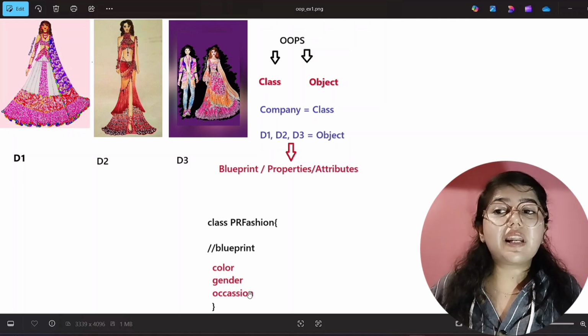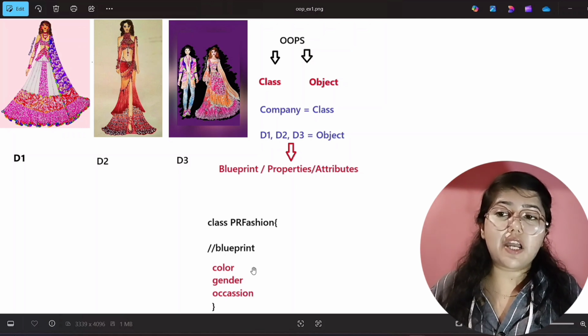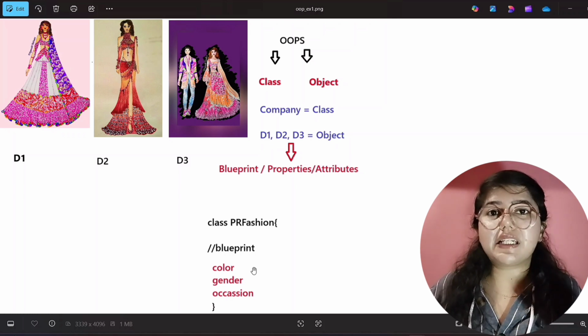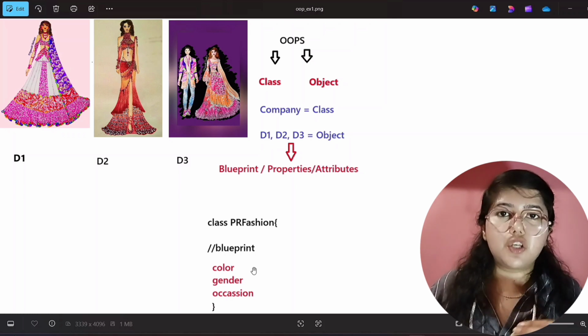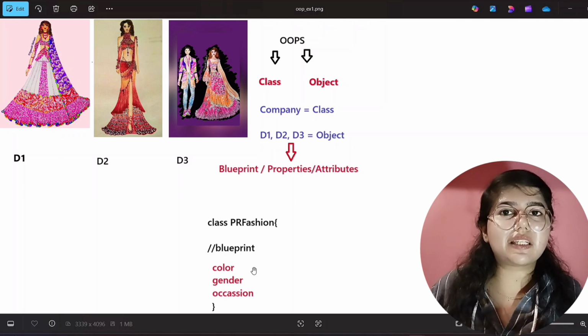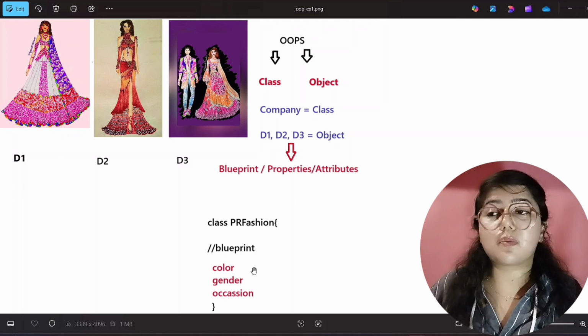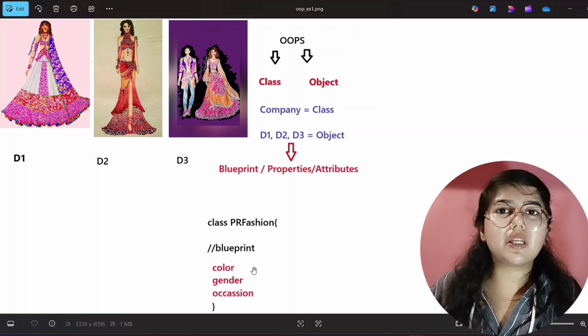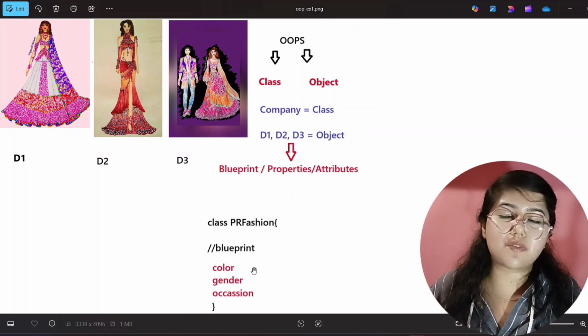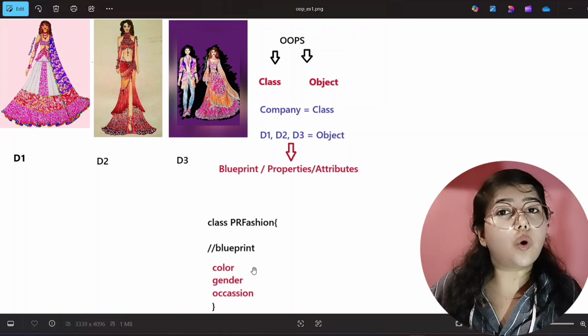Okay. So if I write the properties or the blueprint in my class, I should write what will be the color of my dress. Obviously, whenever my team will create these dresses, they should know, or I should know when I'm designing this dress, what will be the color of this dress, and for which gender I'm making this dress, because in my brand menswear is also there and womenswear is also there. That's why. Okay. And the third will be the occasion.